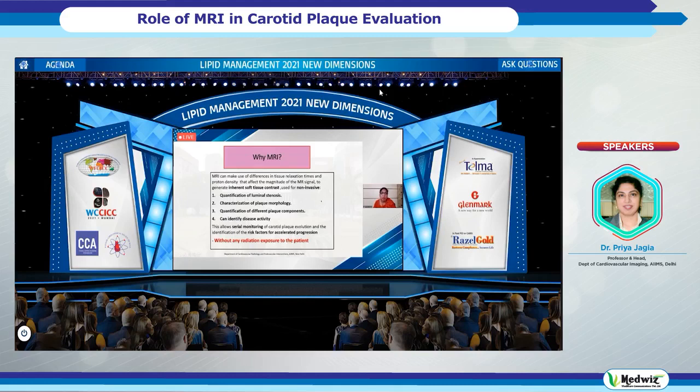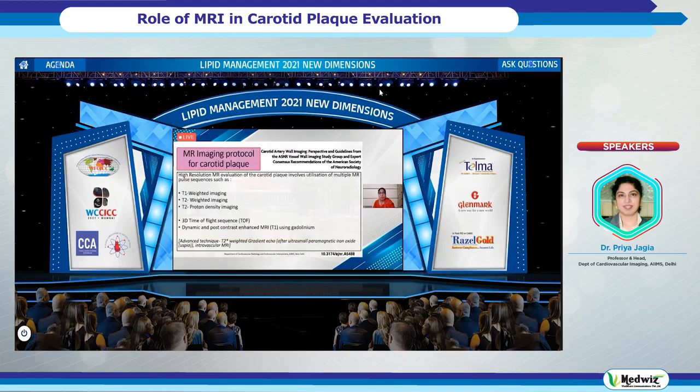So it will allow you non-invasive quantification of the luminal stenosis. It will help you characterize the plaque morphology, whether it is necrotic, fatty, or fibrous, will help you see multiple plaque components, and it is possible to even quantify them. And we can also identify ongoing inflammation in the plaque, which again is a risk factor. Also, because this is a non-invasive modality, not involving radiation, you may do serial monitoring while the patient is on, say, lipid therapy. So you can look for any risk factors and identify them.